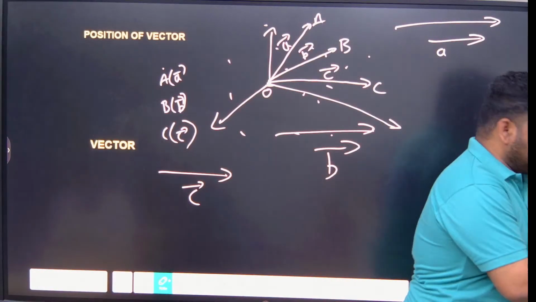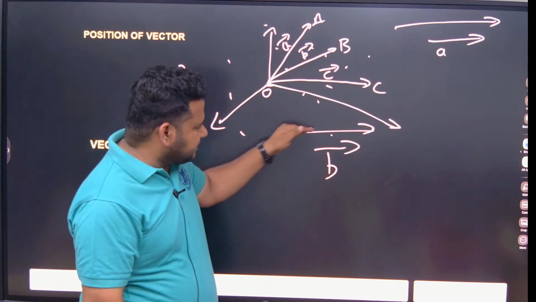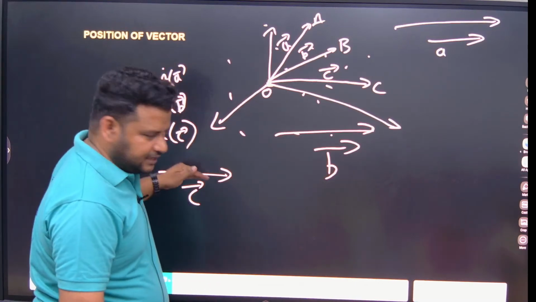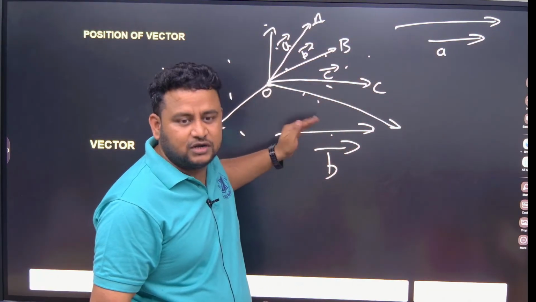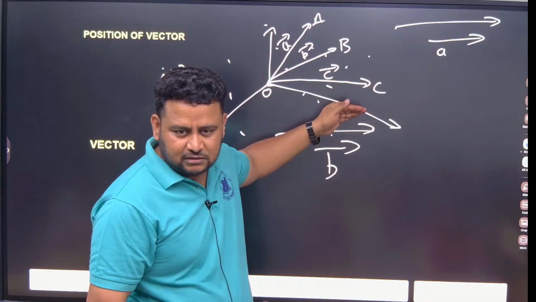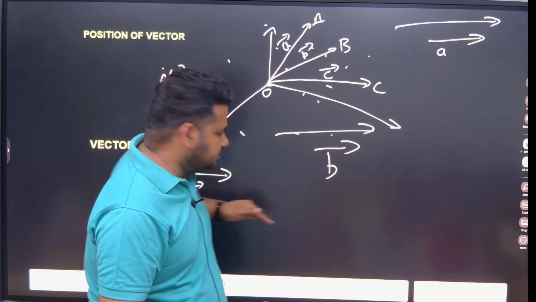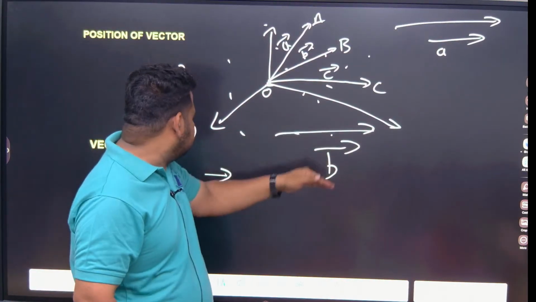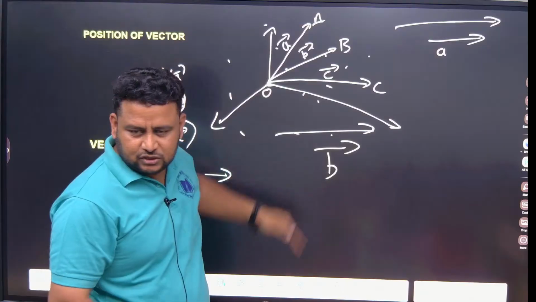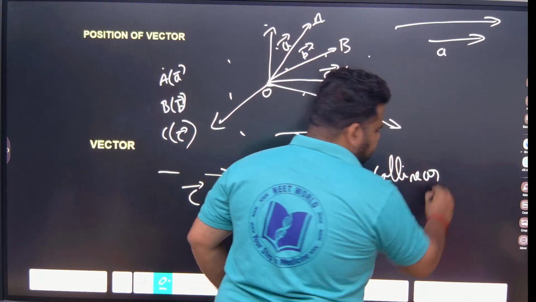Okay, just listen. I told you they are free vectors. Suppose I keep vector B here. This is a free vector, I can bring and keep it here. Same thing, I can bring and keep it here. That means they are collinear and also parallel. The direction is the same, so I can bring it and keep it here. This one also I can bring and keep here. So they are definitely collinear. Okay, this is one thing.